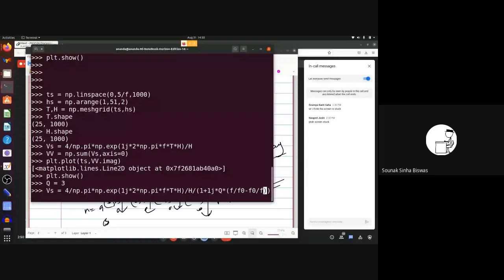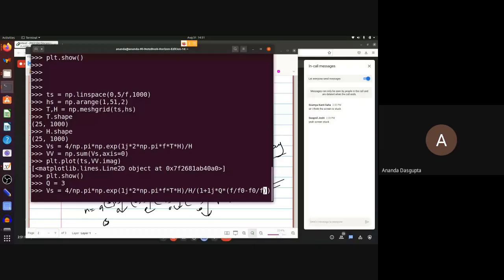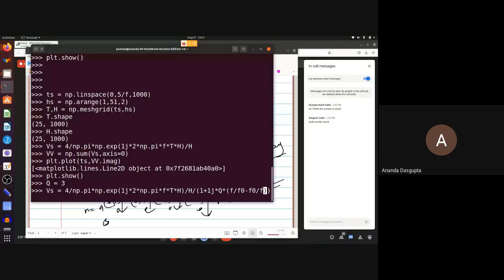Because it's negative. No, who cares? If it is negative, it just means a positive phase. No, the point is each harmonic has a different frequency, right? Remember, this is not a calculation of only one harmonic. The H array has all the harmonic orders 1, 3, 5, 7, and so on. For the first harmonic, you should have 1. That is, for that, F by F0 minus F0 by F is fine. But for the third harmonic, the frequency is not F, it's 3F, right?